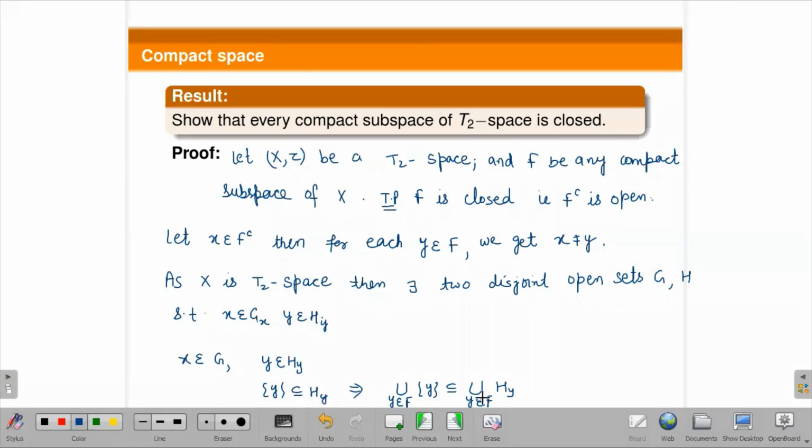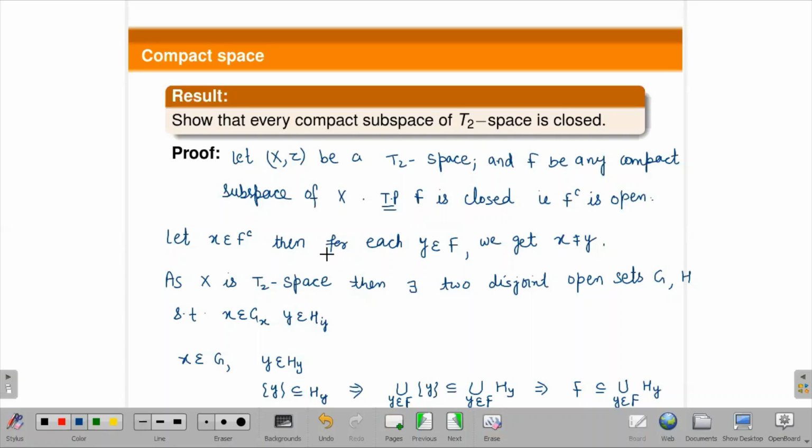So we are taking the union of those y that belong to F. This will cover the full F, which implies F is contained in this union.